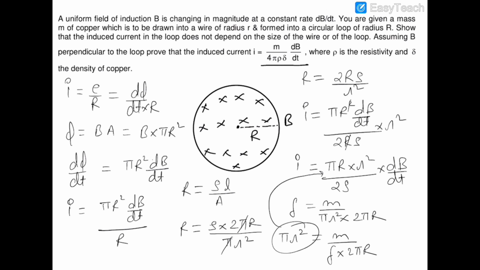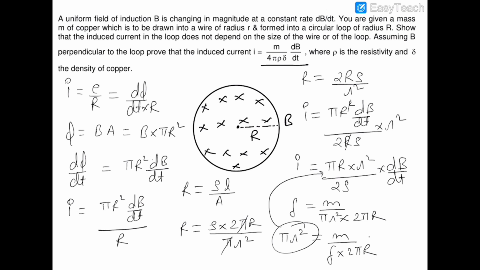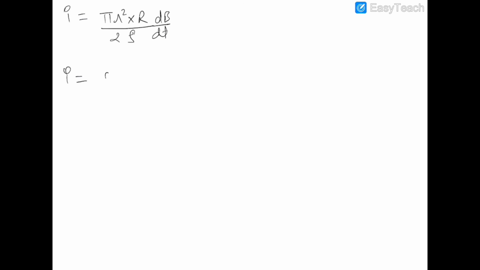So I will be equal to pi r square into R into dB by dt upon 2 rho. Now I will put the value of pi r square, which is m upon del into 2 pi R. So this is m upon del into 2 pi R into dB by dt divided by 2 rho.